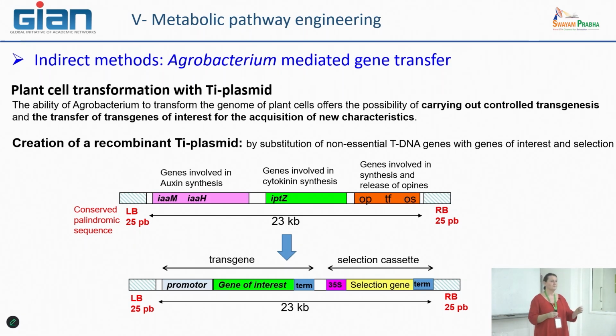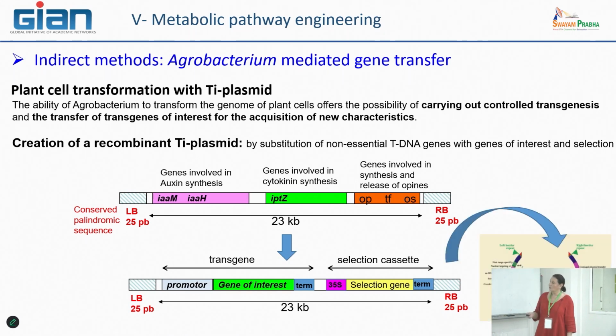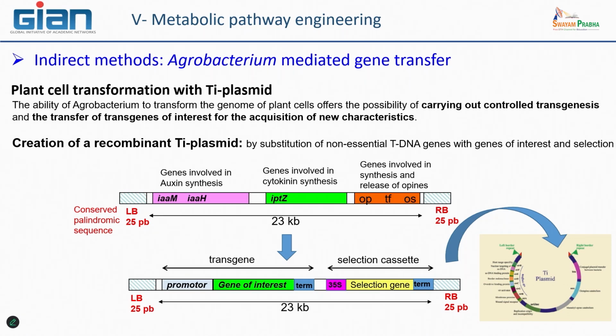When you build this, you can do it in a tube. You have all the enzymes that are able to cut and ligate. You do what you want, it's like cooking, but you can't see anything. You need to be confident in yourself for several steps, but you have ways to control, by PCR for example, to be sure to have exactly the right sequence. And when you have done that, you have to insert this by substitution at the place where the natural tDNA was.